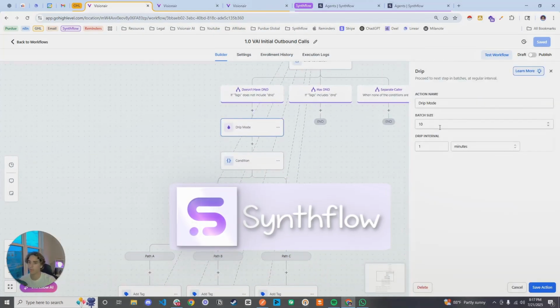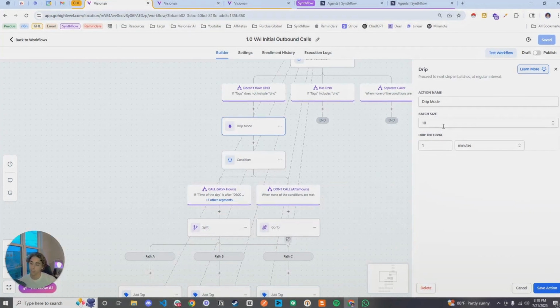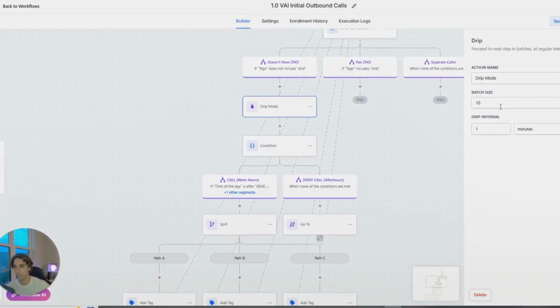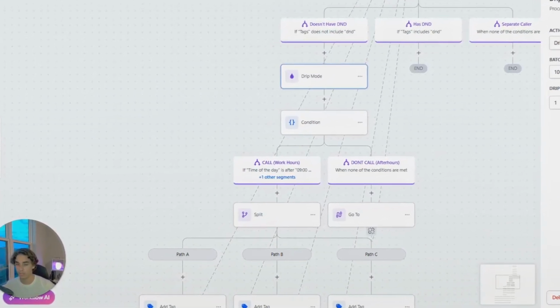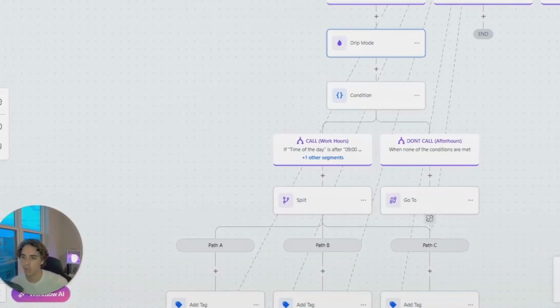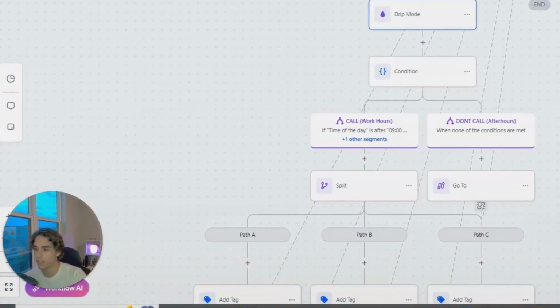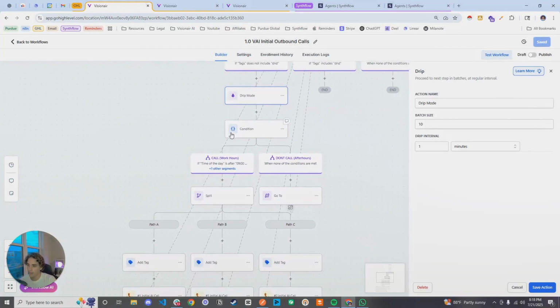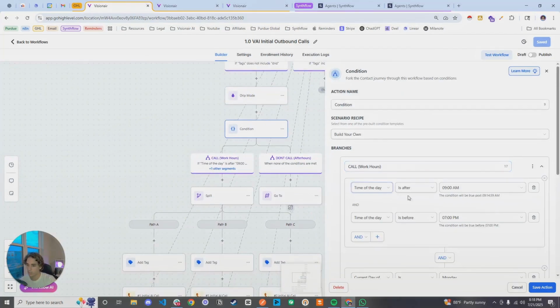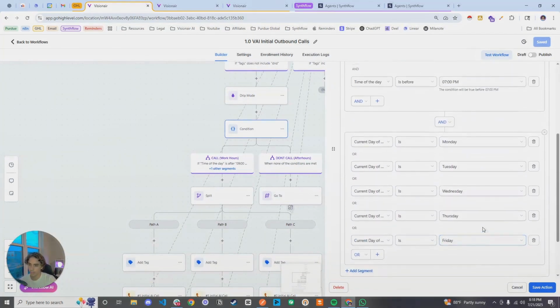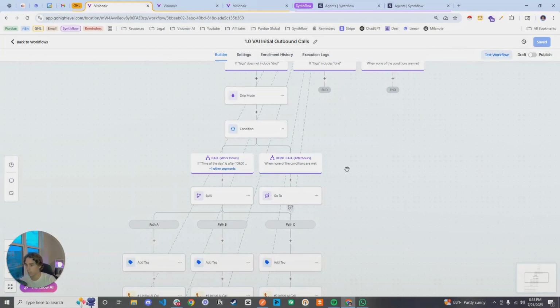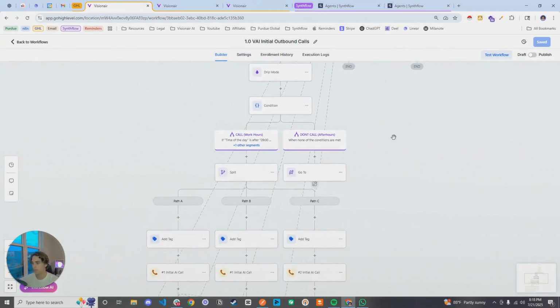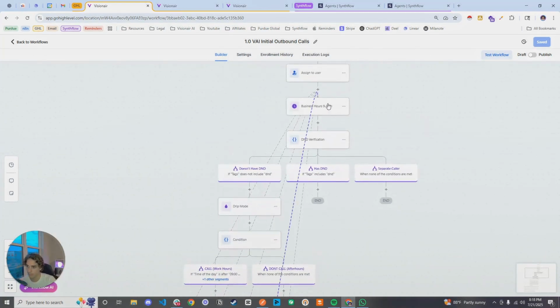Synthflow makes sure that you have everything in a batch size. So this means you need to add drip mode inside of your GoHighLevel workflows, so that way you send the users in batches of 10 instead of just all dumped at the same time, which is not good to do. Keep that in mind. Now here, I do an extra check for business hours that you guys are able to do. So this is me checking for the business hours and making sure that's all good. If it's not good, we send them back up there. Okay, back to the business hours check right here.